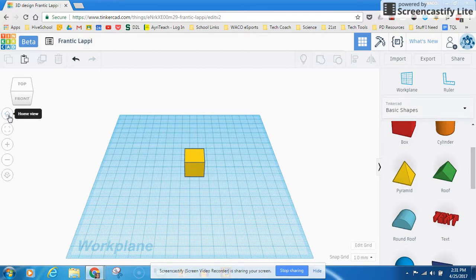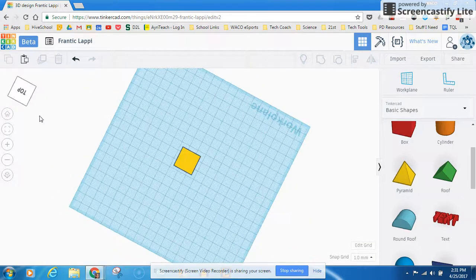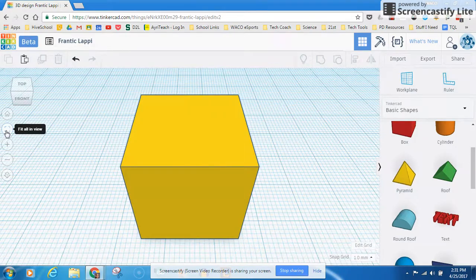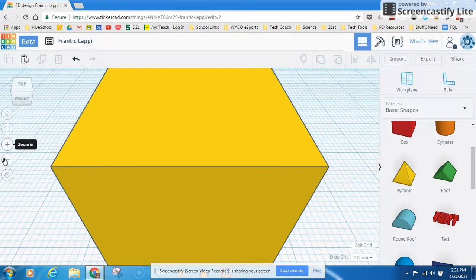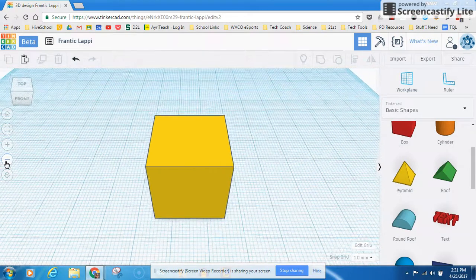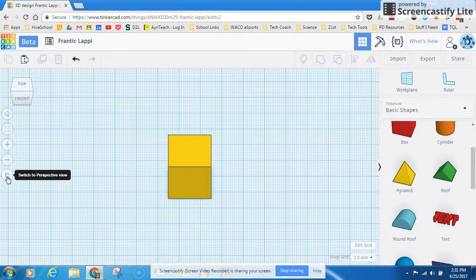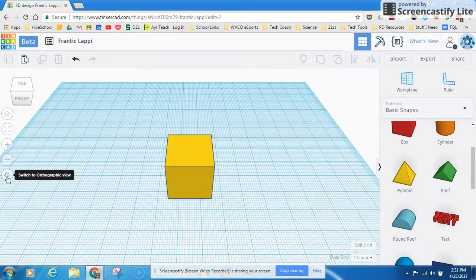So first thing I'm going to show you is the home view. If you click that button, basically we're in the home view right now. So if we were to move out of the home view and then we click it, it's going to take you back to the home view. Fit all in view is going to zoom in on all your objects. Zoom in is going to zoom in. Zoom out is going to zoom out. And then we can switch to orthographic view, which is like a top-down view if we want. So those are your basics.